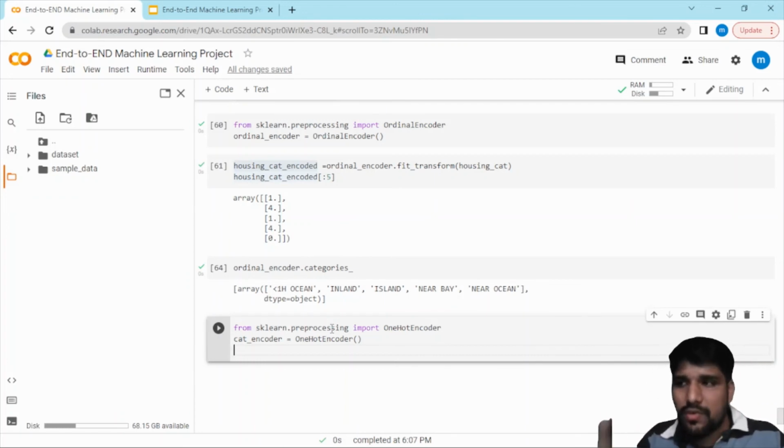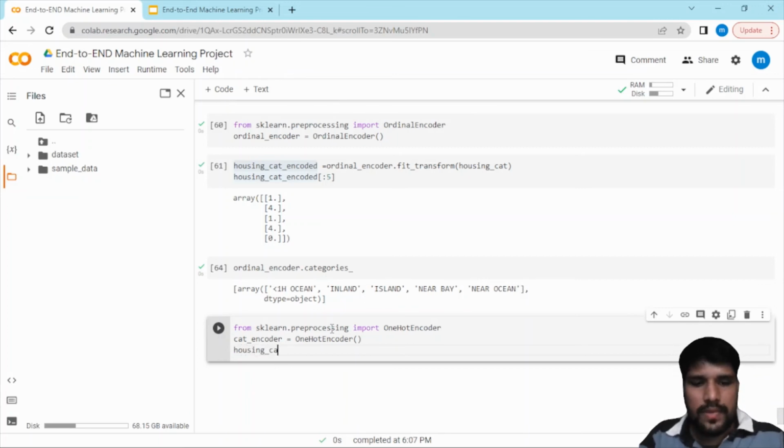Then after that, it is very important for me to pass the data into this categorical encoder, and I will save the result into one of the variables. So I'll say housing categorical one hot, equal to, I'll call that object cat encoder, and I will use the method called fit and transform at once only.